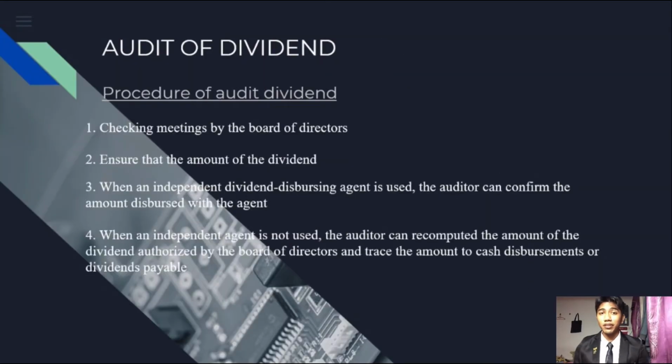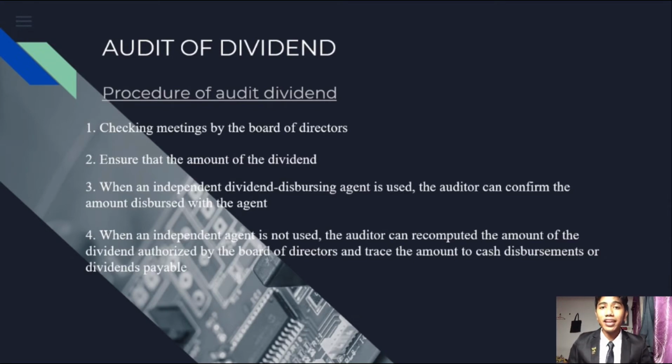Now we go to the procedure of audit dividend. At first, we check that the meeting by the board of directors has been conducted to ascertain the number of dividends authorized. And the second, we have to ensure that the amount of the dividend and the date it is paid are in accordance with the minutes of the meeting that has been conducted.